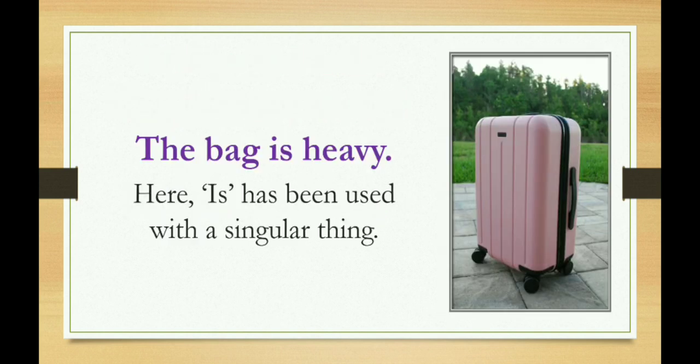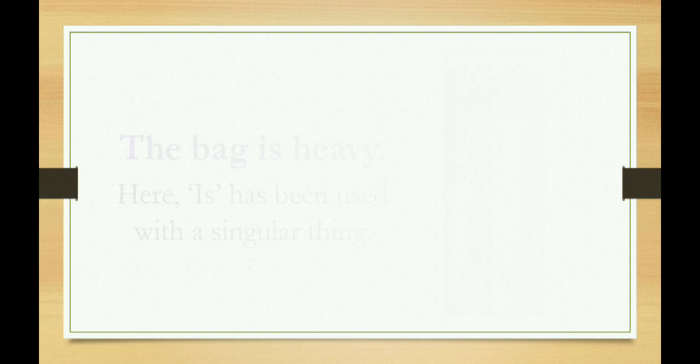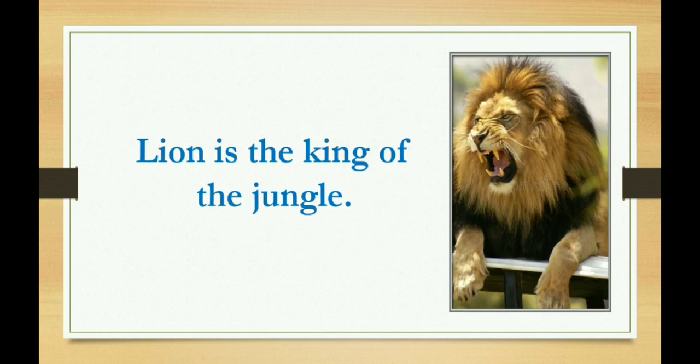Next is the bag is heavy. The bag is a thing. And when I am using a singular thing, then also I use is. The luggage is heavy. The bag is heavy. Next is lion is the king of the jungle. Here lion is a singular animal. With an animal also we will use is if it is singular.